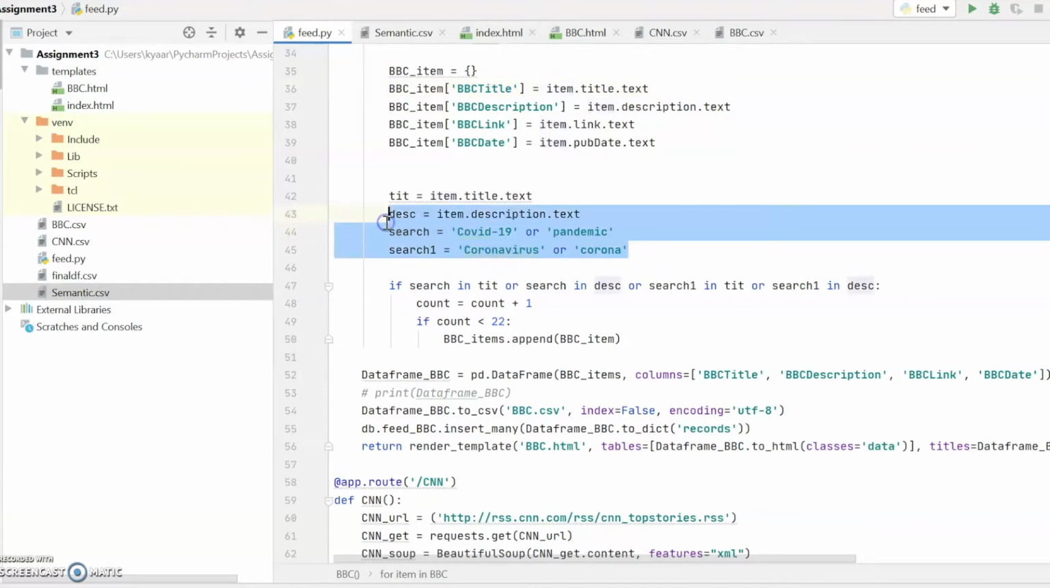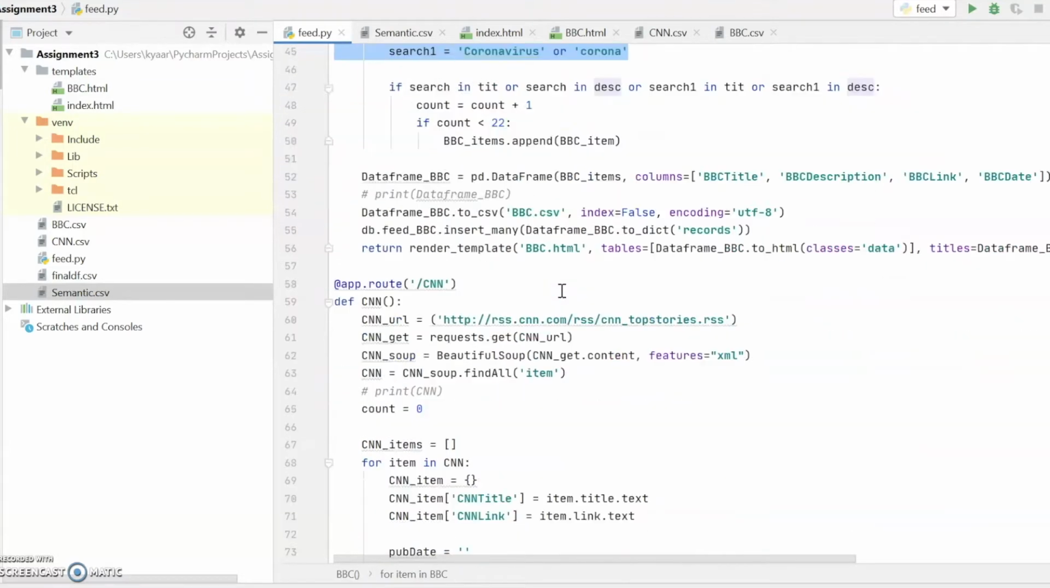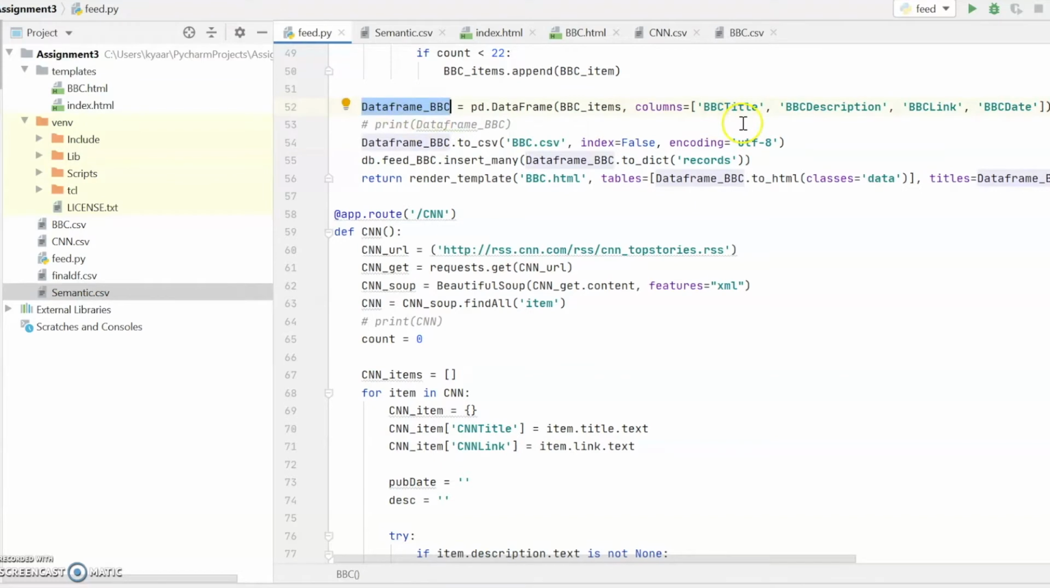After that, we are filtering the data on the basis of a keyword. We have chosen the keyword Corona, so our topic is Corona. Then, in the data frames, we are saving title, description, link, and date. Then we are saving the data in CSV so that we can have a record.